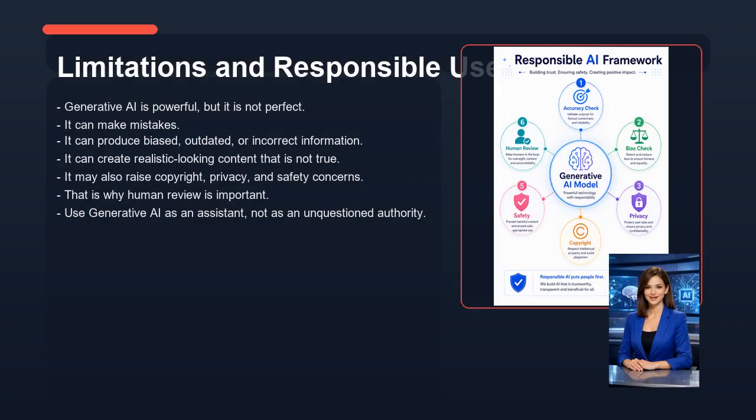Now let's look at limitations and responsible use. Generative AI is powerful, but it is not perfect. It can make mistakes. It can produce biased, outdated, or incorrect information. It can create realistic-looking content that is not true. It may also raise copyright, privacy, and safety concerns. That is why human review is important. Use generative AI as an assistant, not as an unquestioned authority.